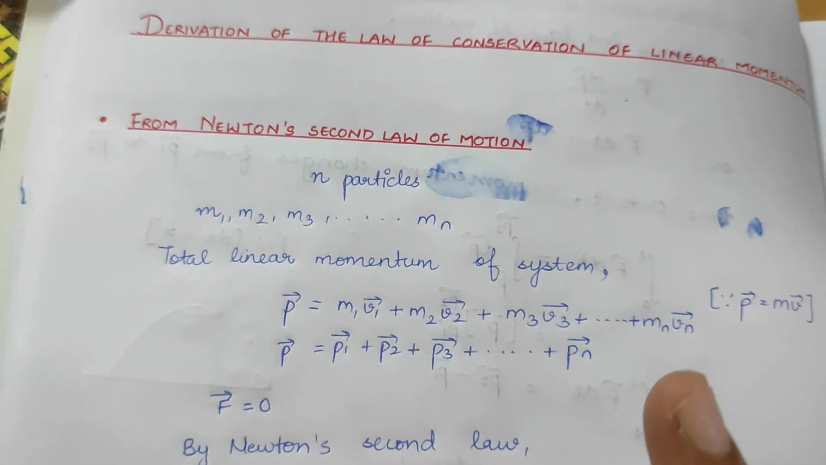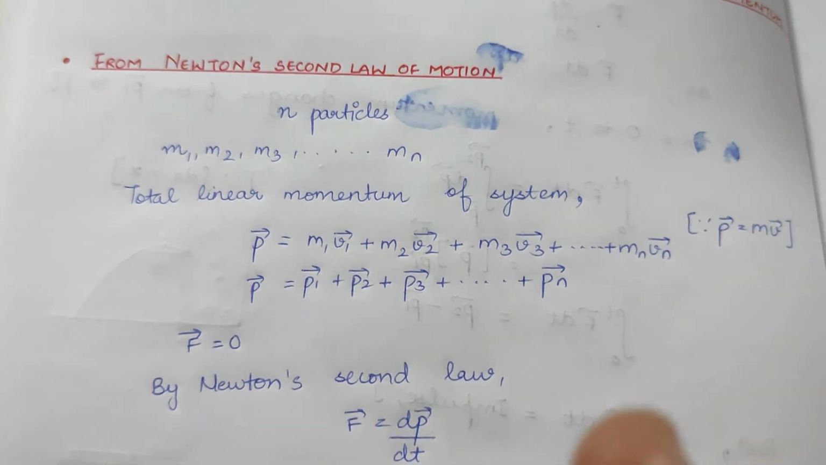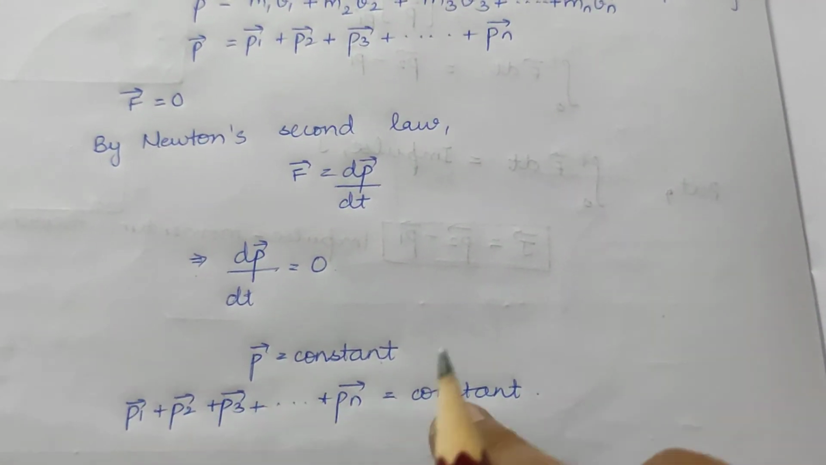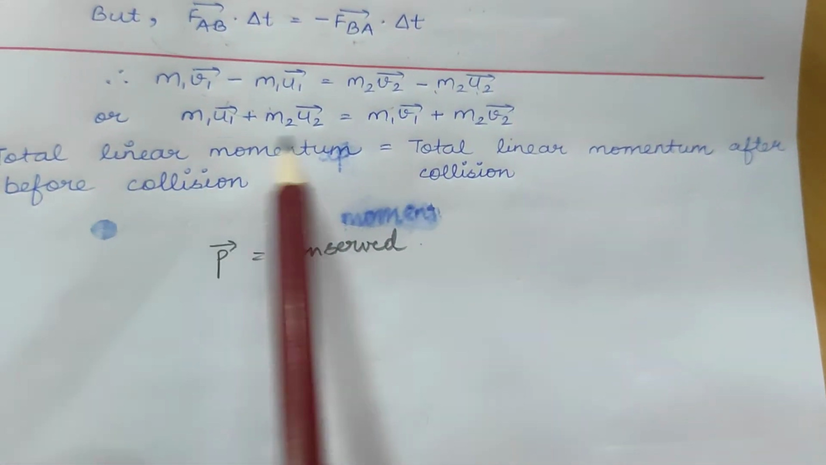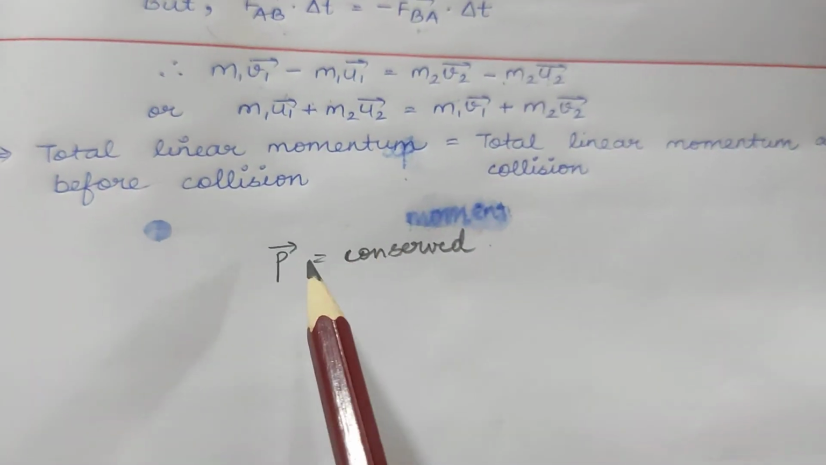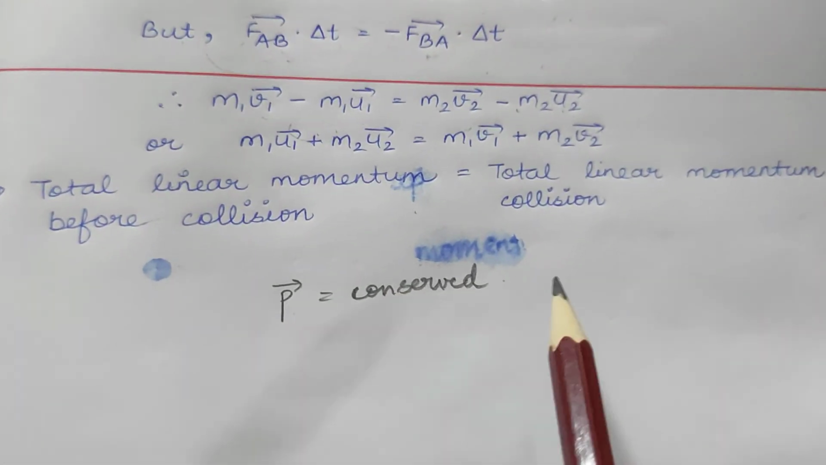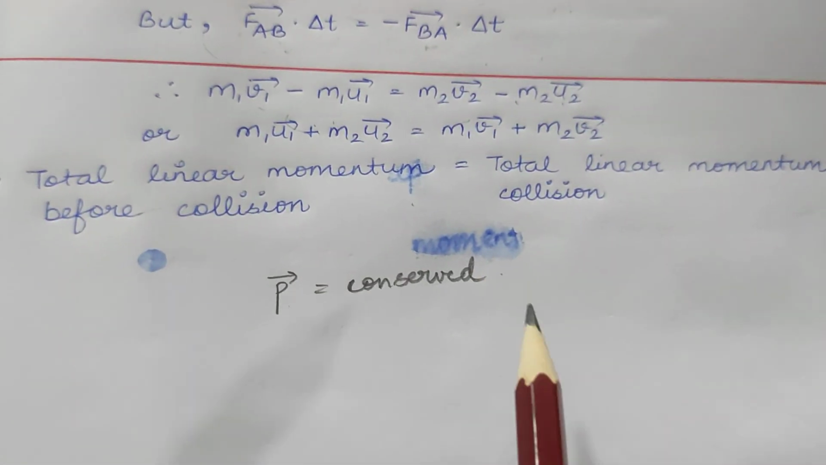So linear momentum P is conserved, and this is what we explained when we deduced the law of conservation of linear momentum from the second law, where I explained that linear momentum will be constant. In a similar manner, this equation is also telling us that linear momentum in the system will remain conserved.